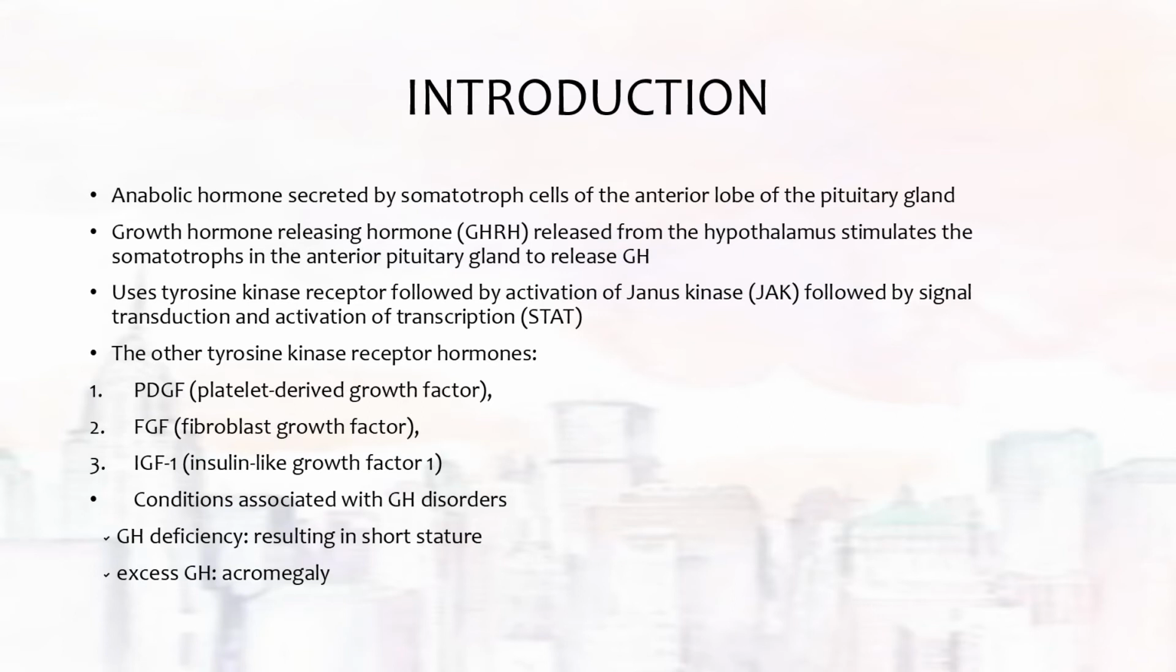Growth hormone is an anabolic hormone that is secreted from somatotroph cells of the anterior lobe of the pituitary gland. GHRH released from the hypothalamus will stimulate the anterior pituitary gland to release growth hormone. It will act on tyrosine kinase receptors. Other hormones that use tyrosine kinase receptors are PDGF, fibroblast growth factor, and insulin-like growth factor.